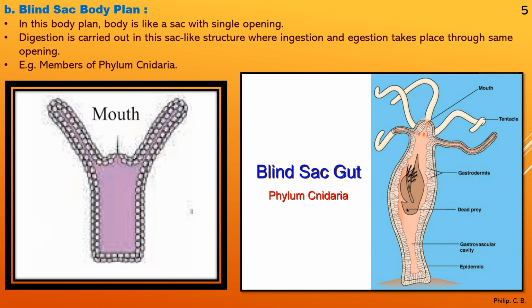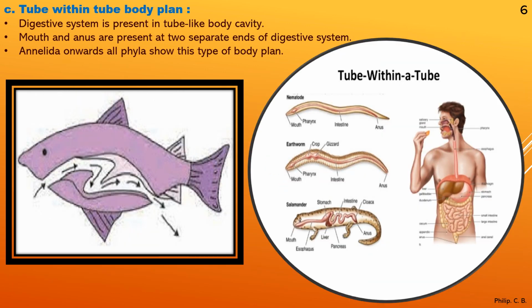Clear? Now we move to the next slide, where we can see the third type. From the first type, cell aggregate, second blind sac pattern, now we come to the third part, that is tube within tube body plan, which is very common in the higher species, right? You can see here nematoda, earthworm, that is annelida, salamander, and human, which show the tube within tube pattern. One simple example is the fish over here, with the mouth and the anus almost at opposite ends.